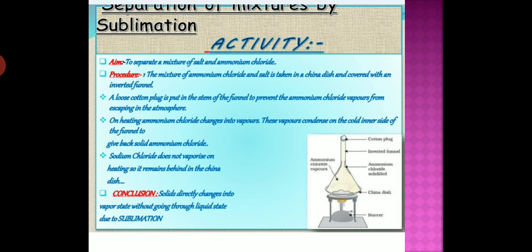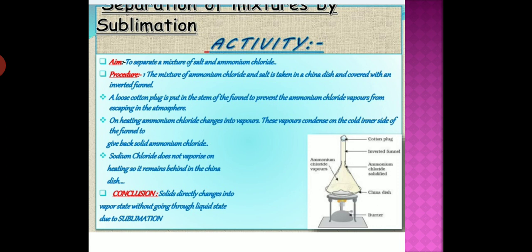And on cooling, student, this ammonium chloride condenses on the cold inner side of the funnel and gives back solid ammonium chloride. And sodium chloride does not vaporize on heating, so it remains behind in the china dish. So what is the conclusion? A solid directly changes into vapor state without going through liquid state, due to sublimation.